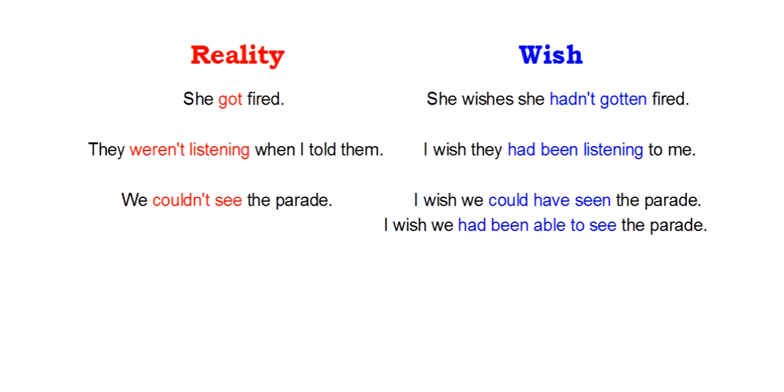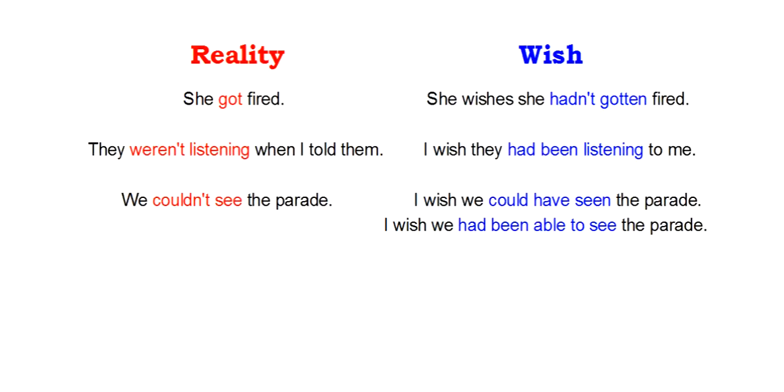So in the present, when we make a wish, the verb form takes the unreal past. And in the past, the wish takes the past perfect form, which is an unreal past as well, but it must be the past perfect. You can see the other examples here as well. In the third example, you might use a past modal instead of a past perfect.